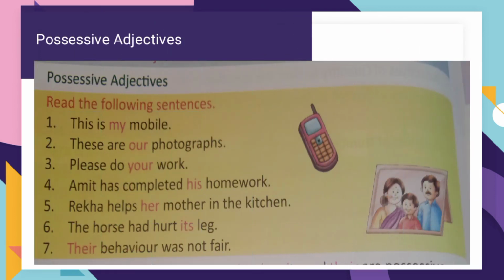Next we have possessive adjectives. Possessive adjectives are used to show that someone owns or possesses a thing. They are also always used with nouns, before nouns. Like, this is my mobile. So mobile is noun here. And with mobile I have used possessive word my. So my is possessive adjective. These are our photographs. Photographs, noun. And with the noun I have used possessive word our. So this is possessive adjective. So students, an adjective which tells us about a thing owned by someone is called possessive adjective.